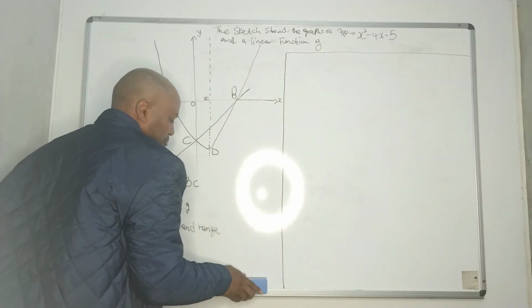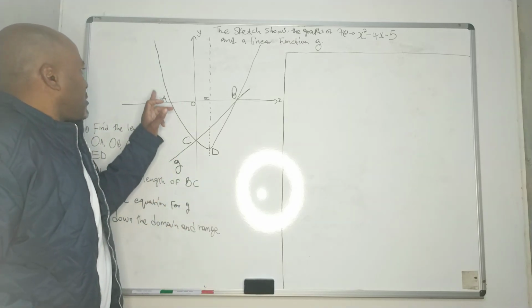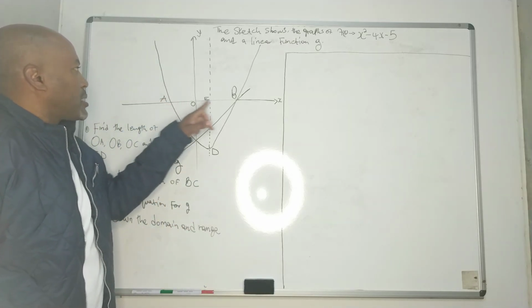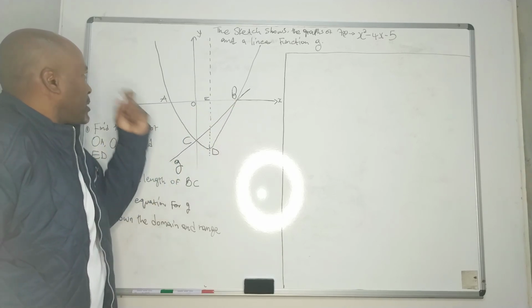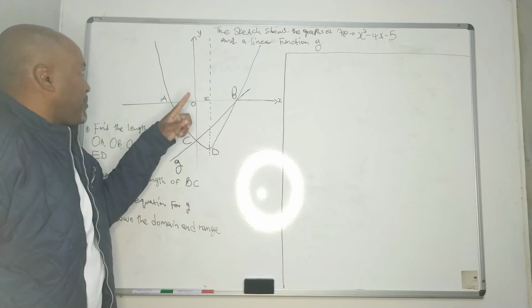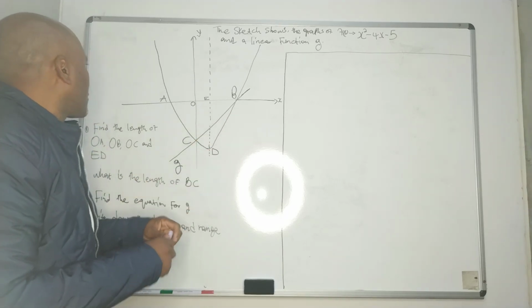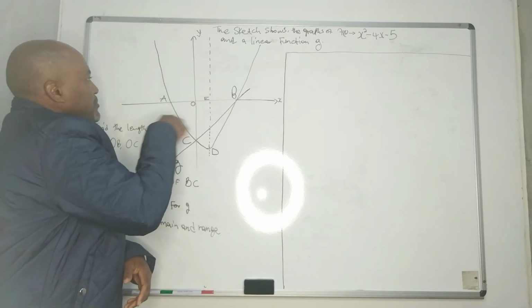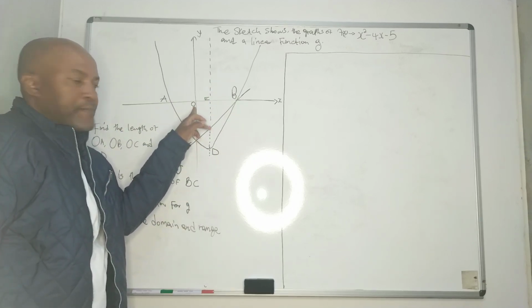Now, we've got those points here. The graph is facing up, meaning that a is greater than 0. So we've got a Cartesian plane. As you can see, it starts from 0 there.